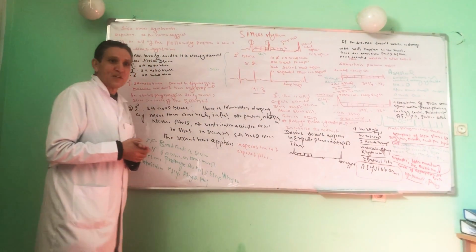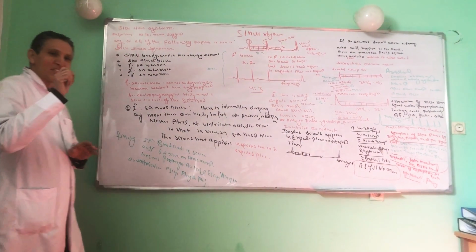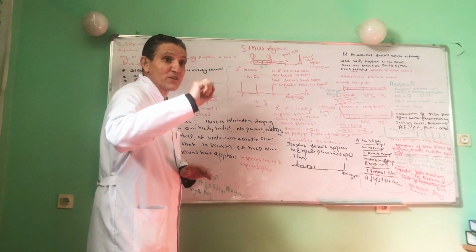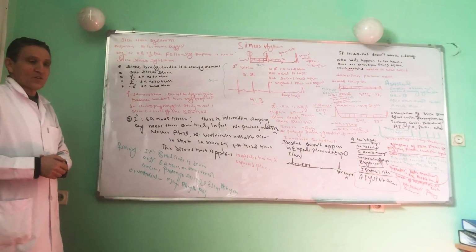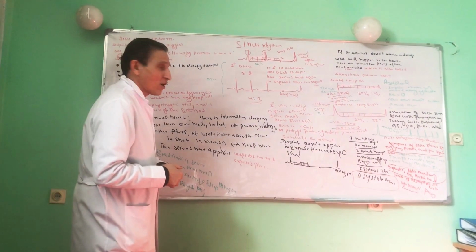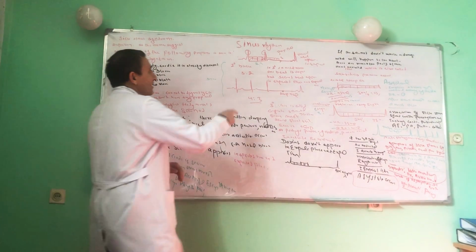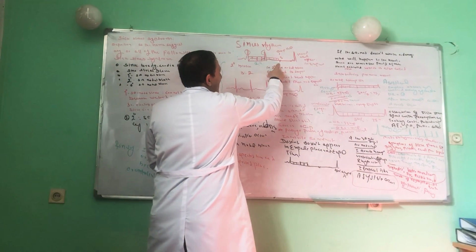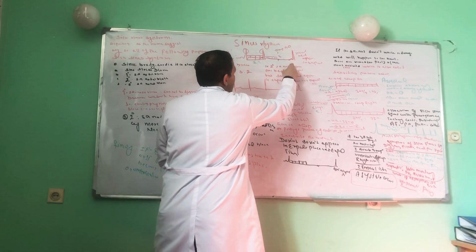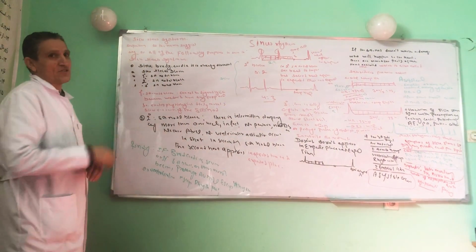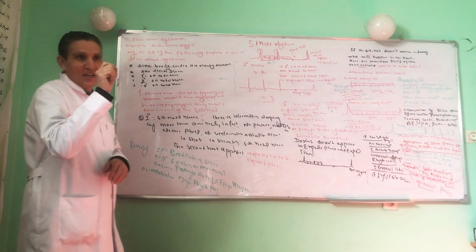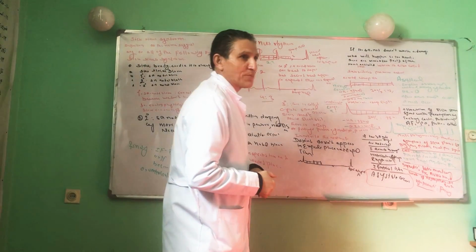First degree SA nodal block is a block in which there is intermittent dropping of one beat. It means one beat is dropped, but the second beat appears in the expected place and expected time. This is very important in today's lecture: expected place and expected time.